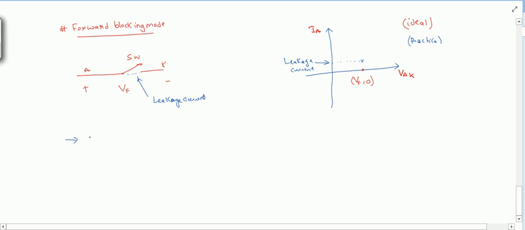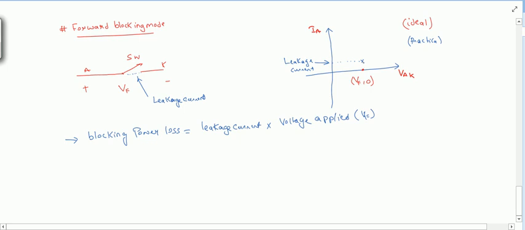This is known as blocking power loss, and it can be found out by the leakage current multiplied with the voltage applied in this state. So as I have written, it will be vf, the voltage applied.